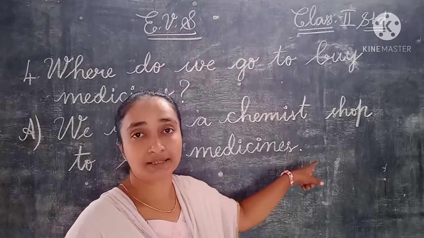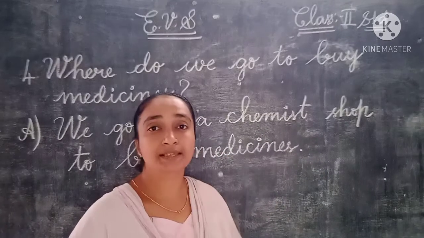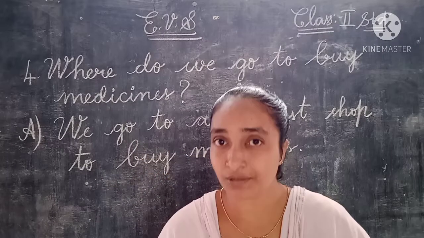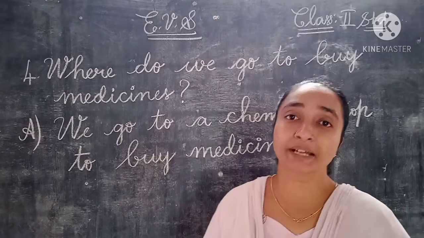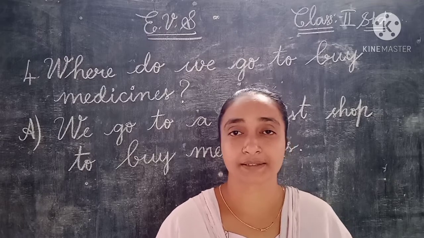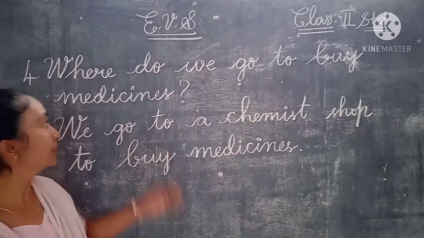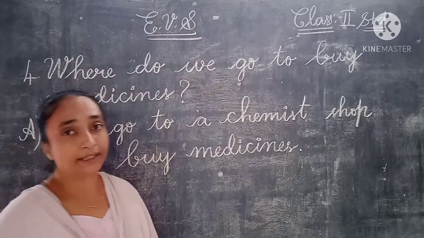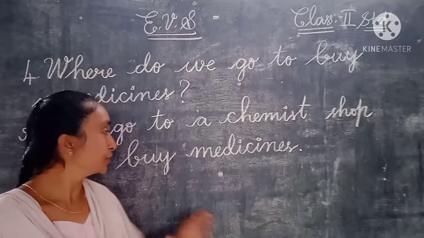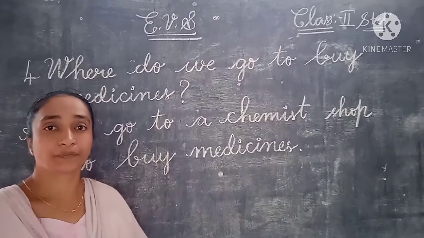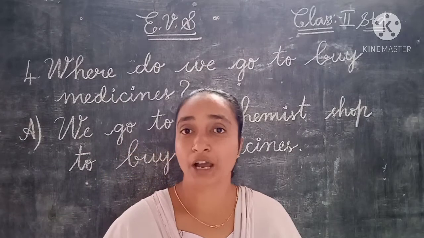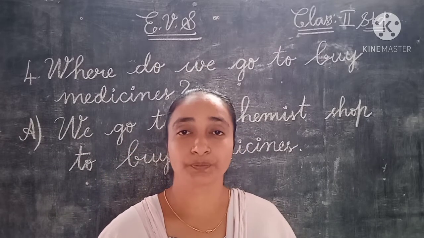Chemist shop. We go to a chemist shop to buy medicines. Medicines. So here we have the question, children. Where do we go to buy the medicines? We go to a chemist shop to buy medicines. Okay children, here we have completed the 4 question answers. Now the last question we'll write.